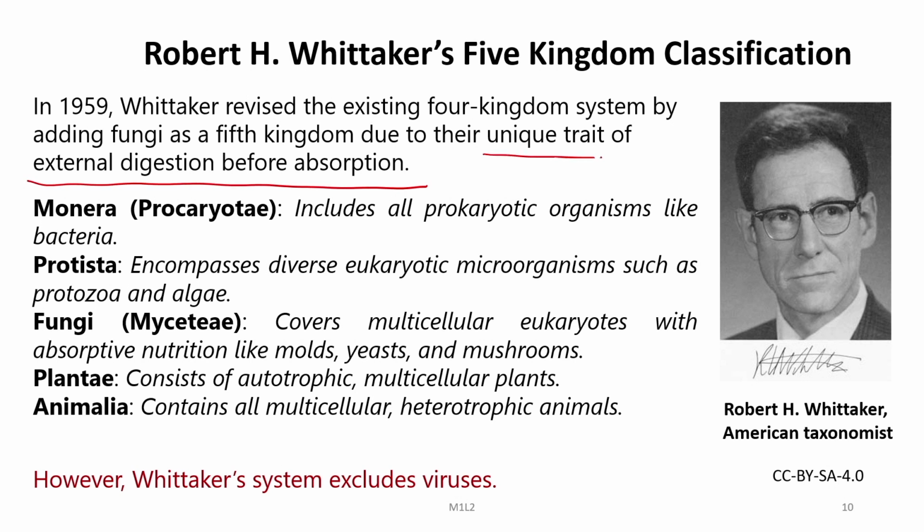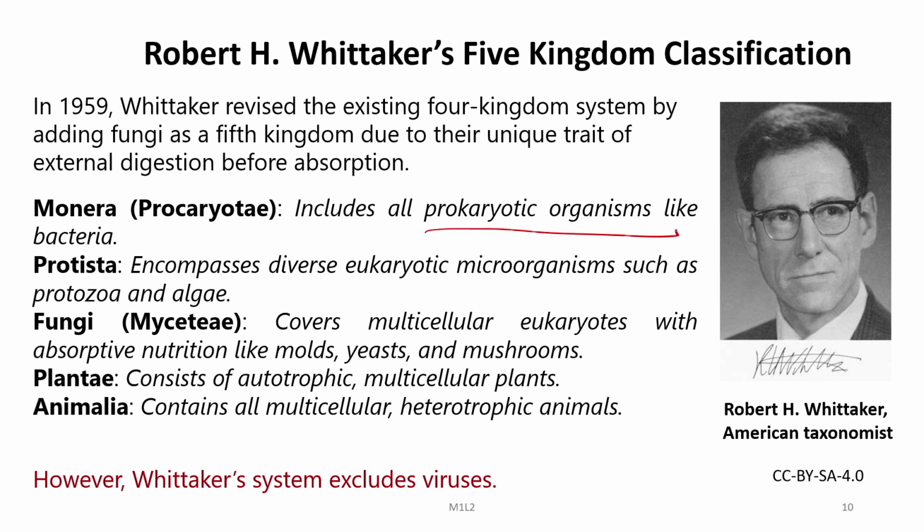So, the metabolism of fungi was unknown earlier or not considered deeply. Whittaker considered this unique feature of these organisms, which digest the food outside their body before they absorb it. So, he classified them into Monera, Protista, fungi, Plantae and Animalia.